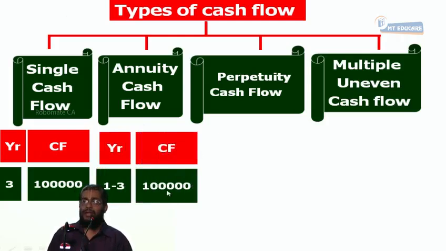What is the meaning of that? I receive how much rupees? 1 lakh. How many times? 3 times. At the end of the first year 1 lakh, at the end of the second year another 1 lakh, at the end of the third year another 1 lakh.